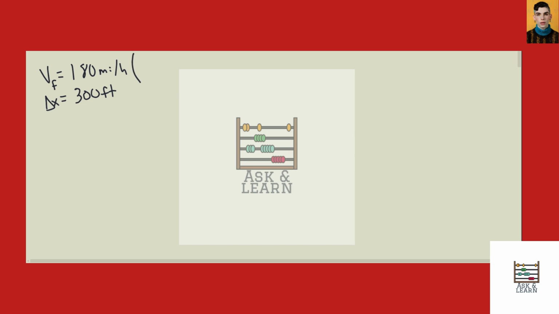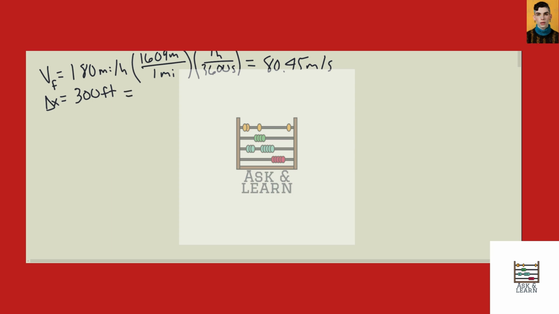So let's just multiply this out. We have 1,609 meters for 1 mile, and we have 3,600 seconds in 1 hour, and this will give us 80.45 meters per second.